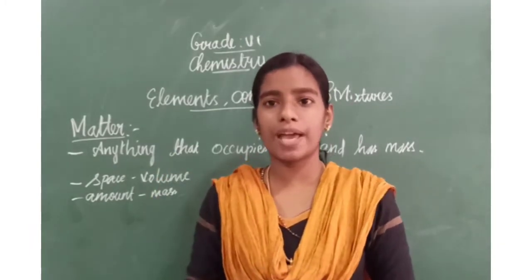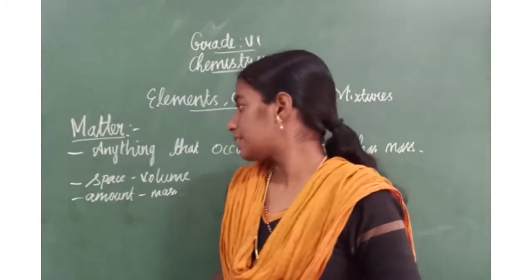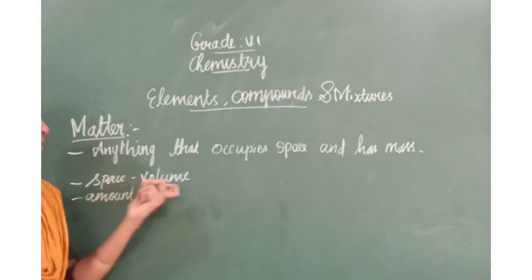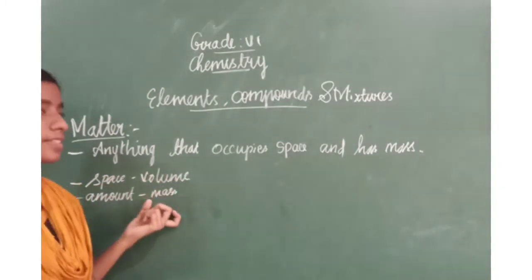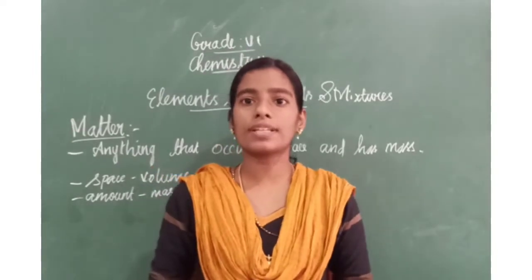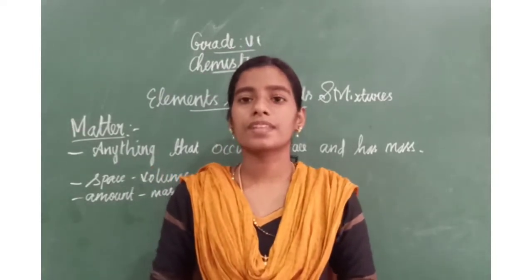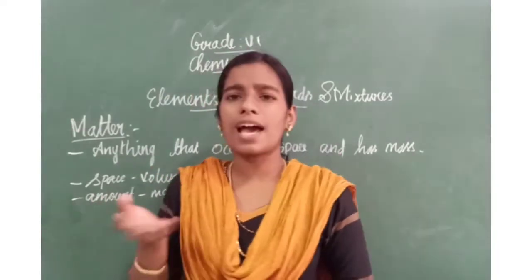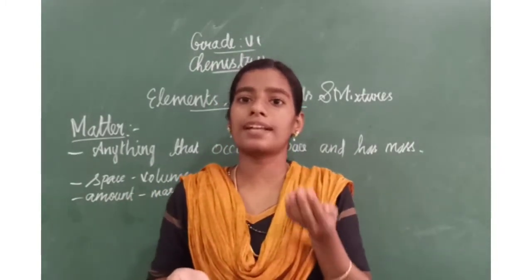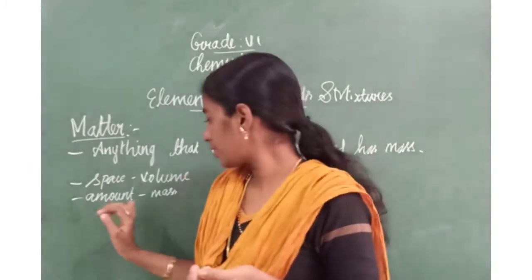Clear about what is matter? Next, you have to learn about these two words, volume and mass. Mass, I said just now. What is mass? Mass is the amount, that is, how much of that substance there is. That is called mass.